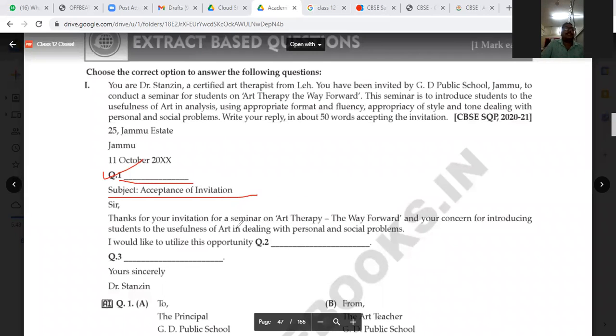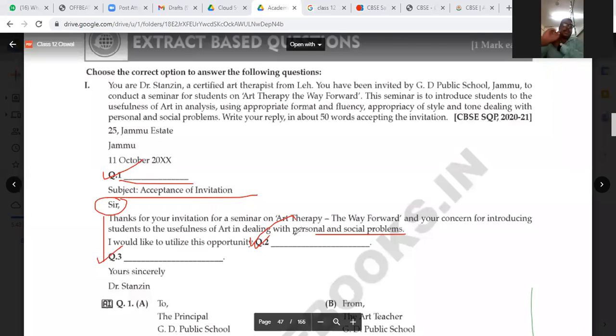After that, subject: acceptance of invitation, then salutation. Here we start with thanks for your invitation for the seminar of art therapy, the way forward, and your concern for introducing students to the usefulness of art in dealing with personal and social problem. I would like to utilize the opportunity. Question number 2: what needs to be done? What needs to be written? That is question number 2. And question number 3. I have told you already that in the invitation letter, accepting or declining an invitation letter,